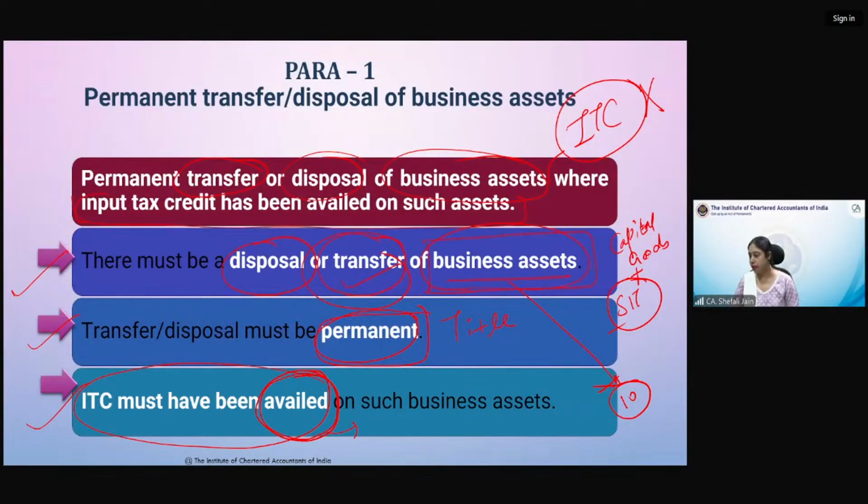What if business asset was sold for minimum consideration? Suppose it was sold for 10 rupees also. Then this would have not fallen in this. It would have been a normal supply. It would have been a supply per se. Supply तो वो होता और अब वो 10 rupees आप एक्सेप्ट करोगे नहीं करोगे कभी जी, दैट इज अ डिफरेंट थिंग, दैट वी हैव टू सी इन द सब्सिक्वेंट चैप्टर्स. बट अभी तो हम सिर्फ वी आर जस्ट कंक्लूडिंग वेदर इट इज अ सप्लाई और इट इज नॉट अ सप्लाई.